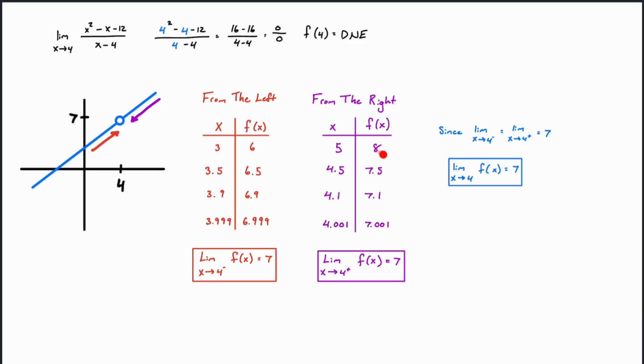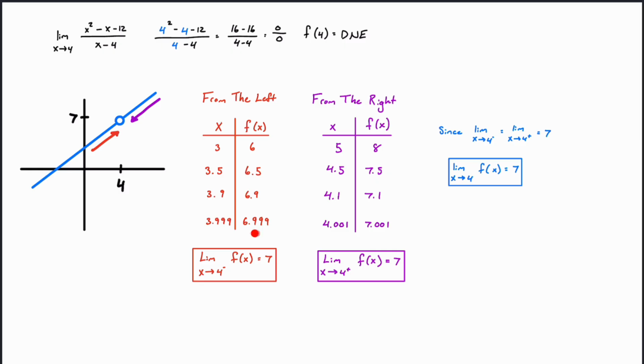If we look at 5, we get 8. 4.5 is 7.5. 4.1, 7.1. And 4.001 is 7.001. So if we look at these, on the left, it looks like we're starting lower and we're getting closer and closer to 7.